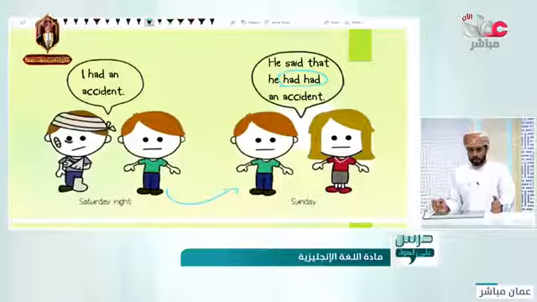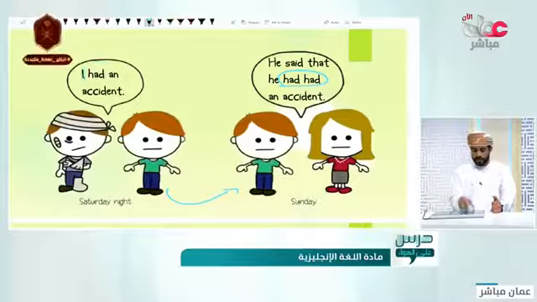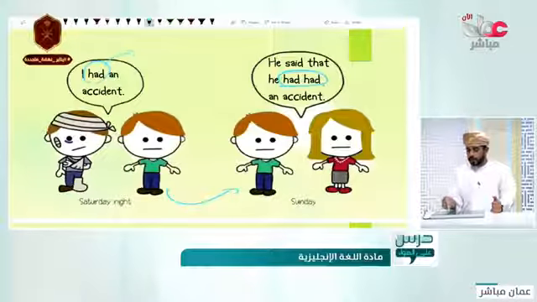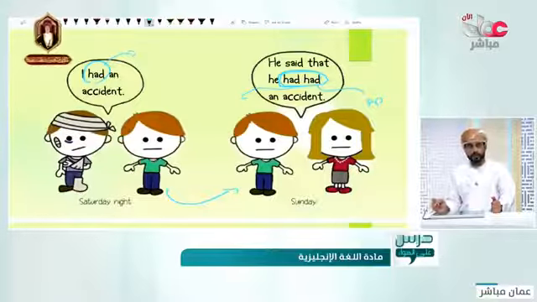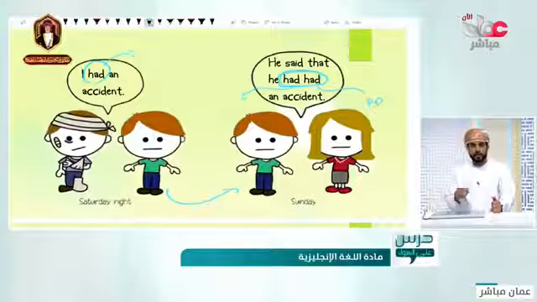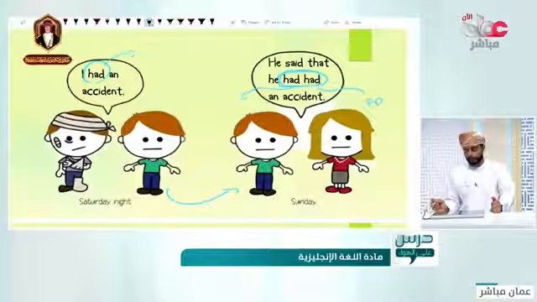This one is had, the past simple, and this one is had, the auxiliary with the past participle. The auxiliary, and this is the past participle of have. Had is the past simple, and also the past participle is had. So, he said that he had had an accident.